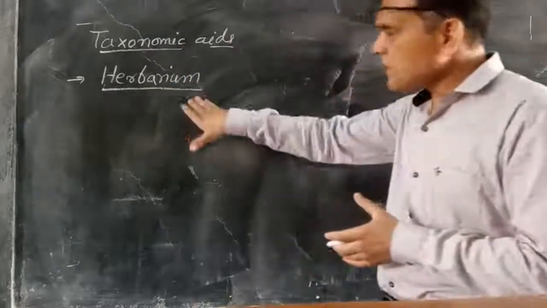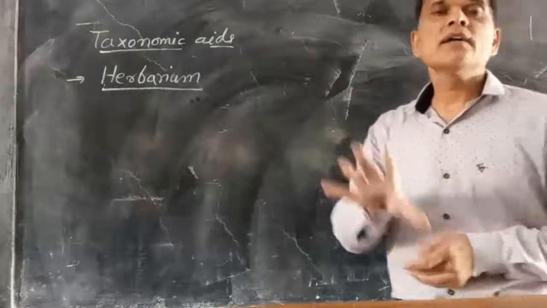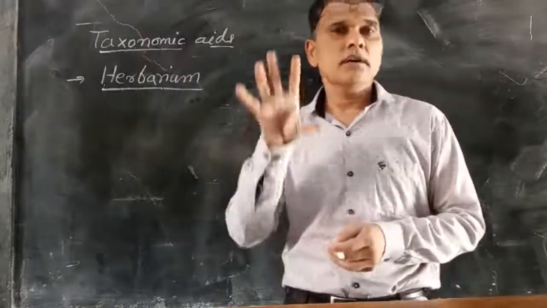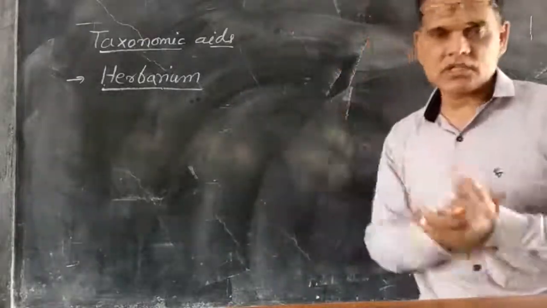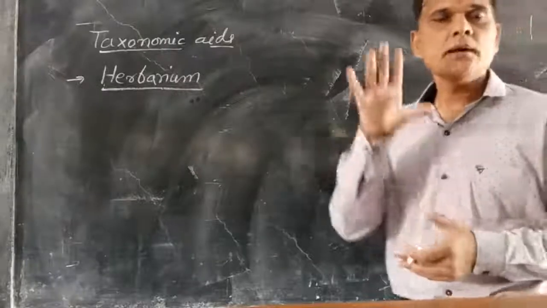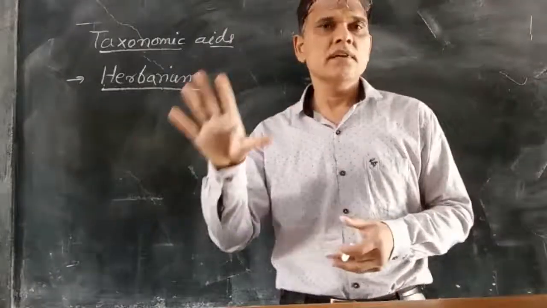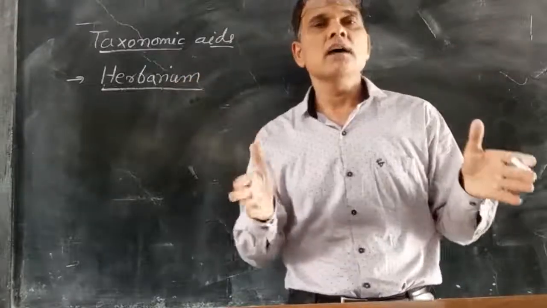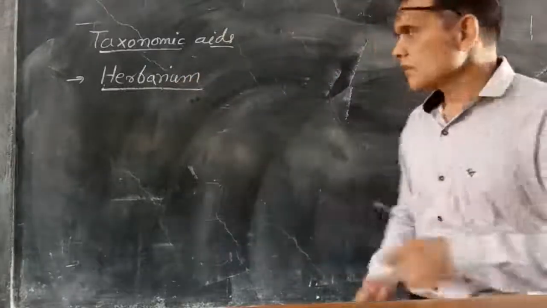The herbarium is the storehouse where collected dried plant or animal specimens are kept together, especially plant specimens, inside their particular area. That is known as a herbarium.